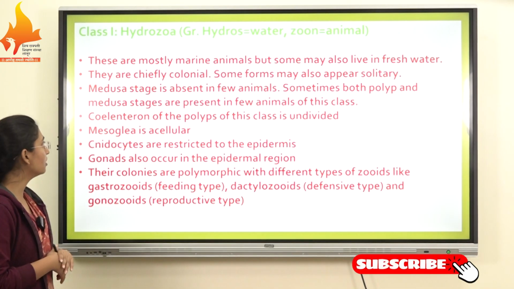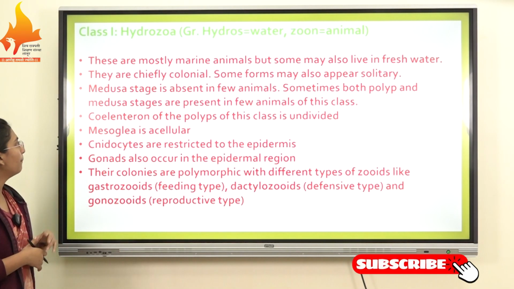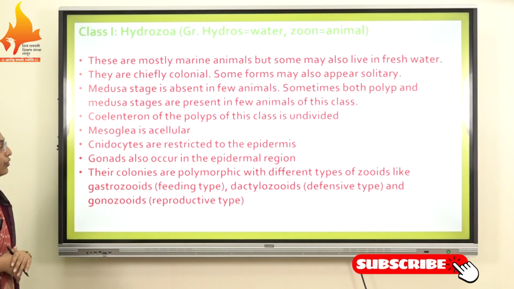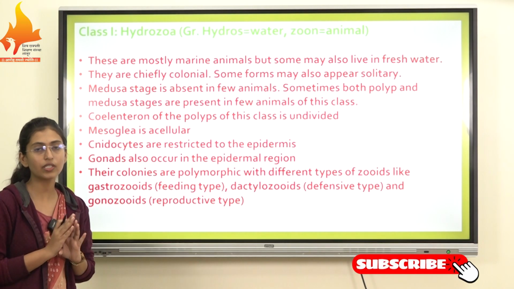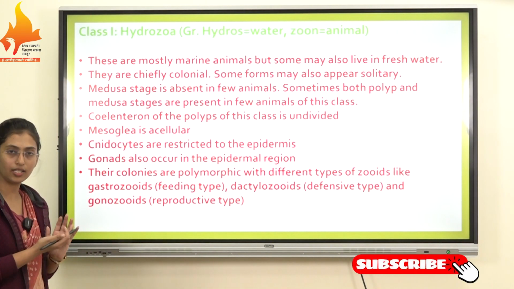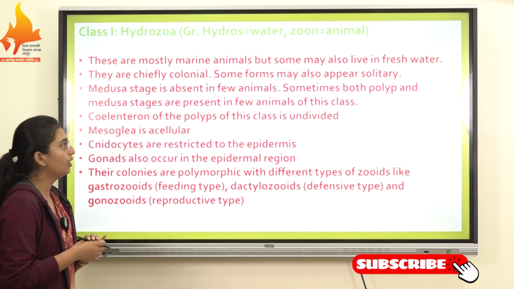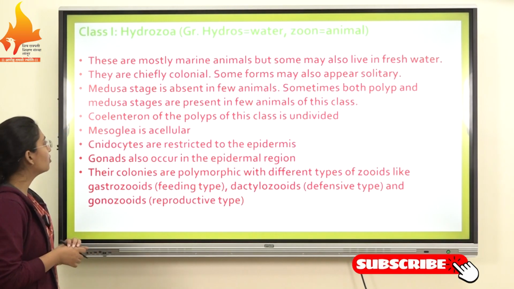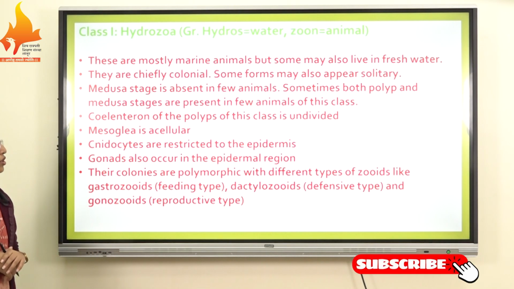The next characteristic of class Hydrozoa is that the medusa stage is absent in a few animals. The medusa stage is completely absent in some animals, but may be present in others. Sometimes both polyp and medusa stages are present in a few animals of this class.